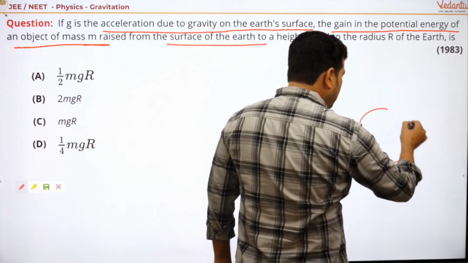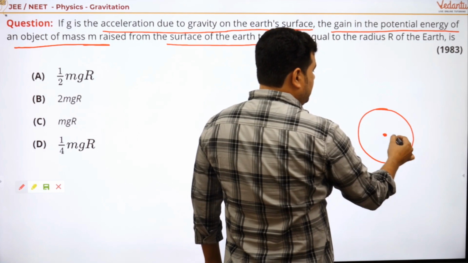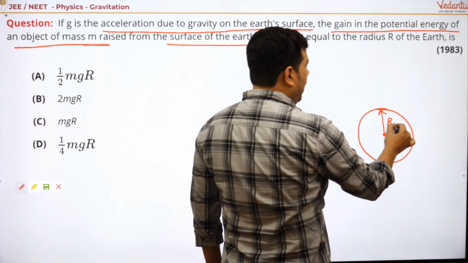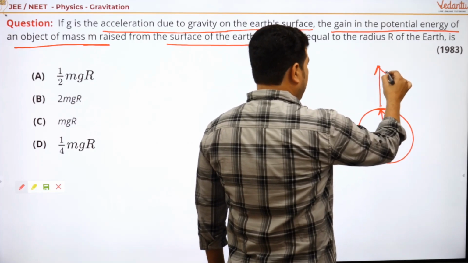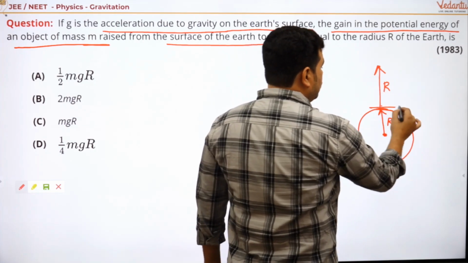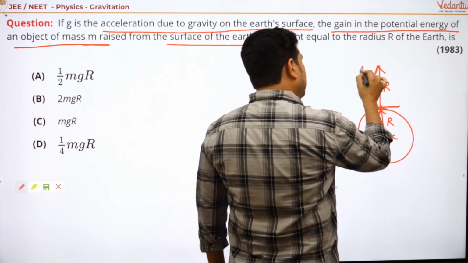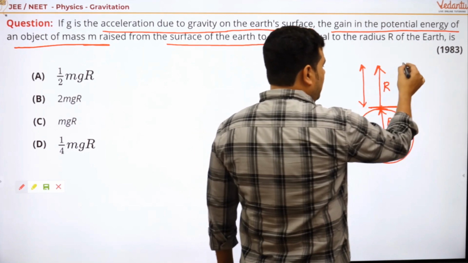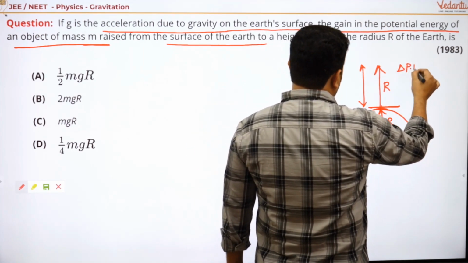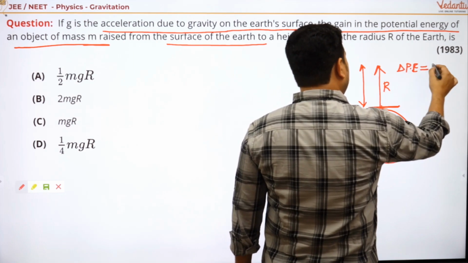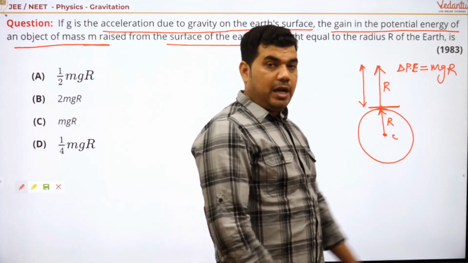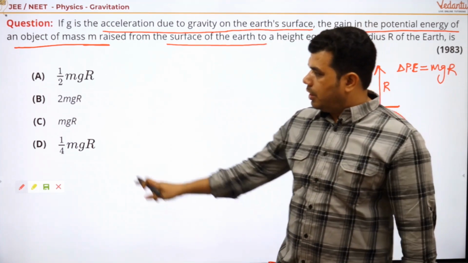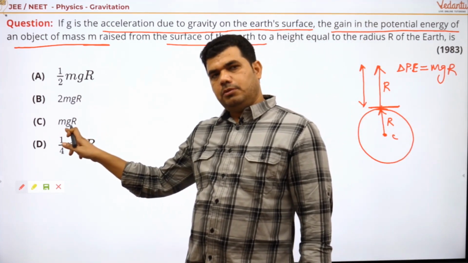As you know, here is the center, this is the radius R, and according to the question, if we raise the object from the surface, the increment in height is R, so you'll say that the change in potential energy or gain in potential energy is mgR, right? And mgR is also in the options, right?